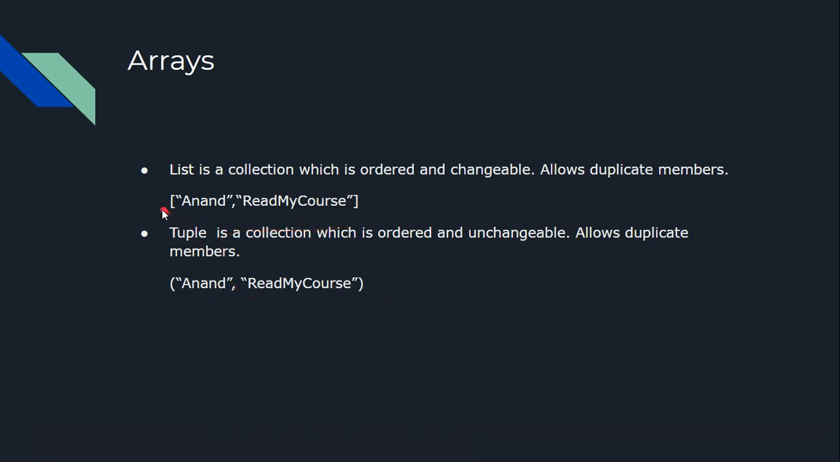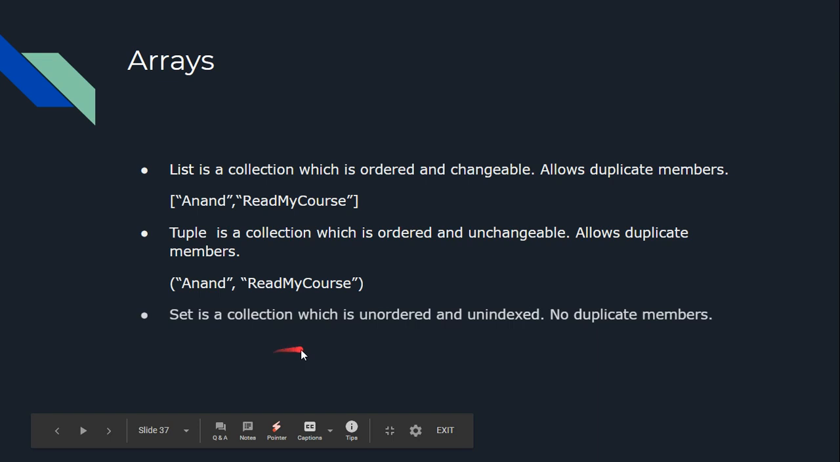What is the difference between list and tuple? You can see that we create a list like that. Here we have square brackets and inside that we add elements. Next, tuple is like that. We have small brackets, parentheses, and inside this parenthesis we write our elements. So this is the basic difference when you define a list and tuple in Python.